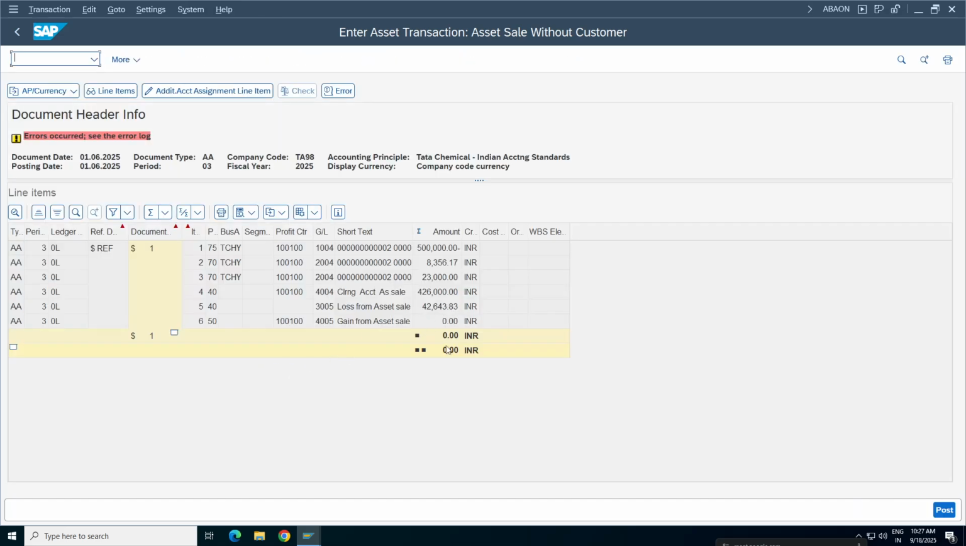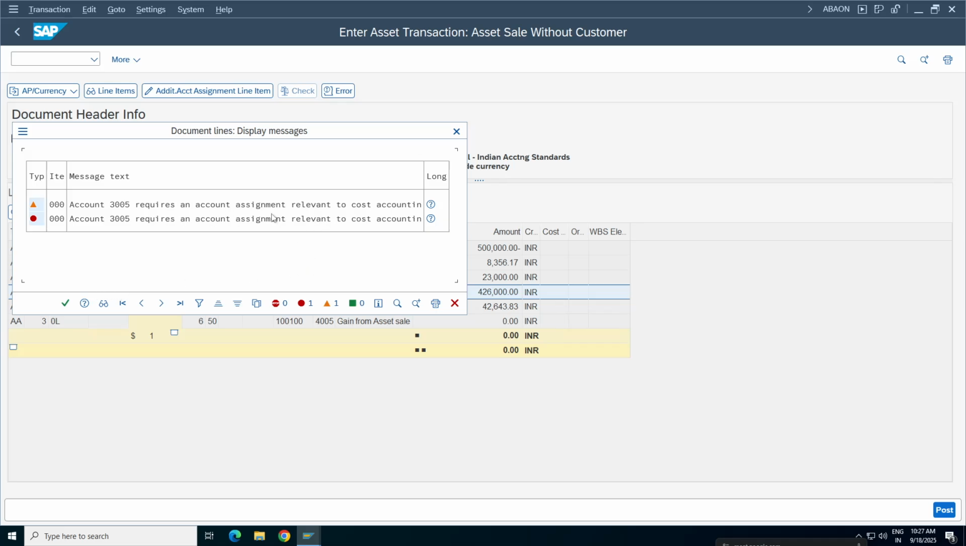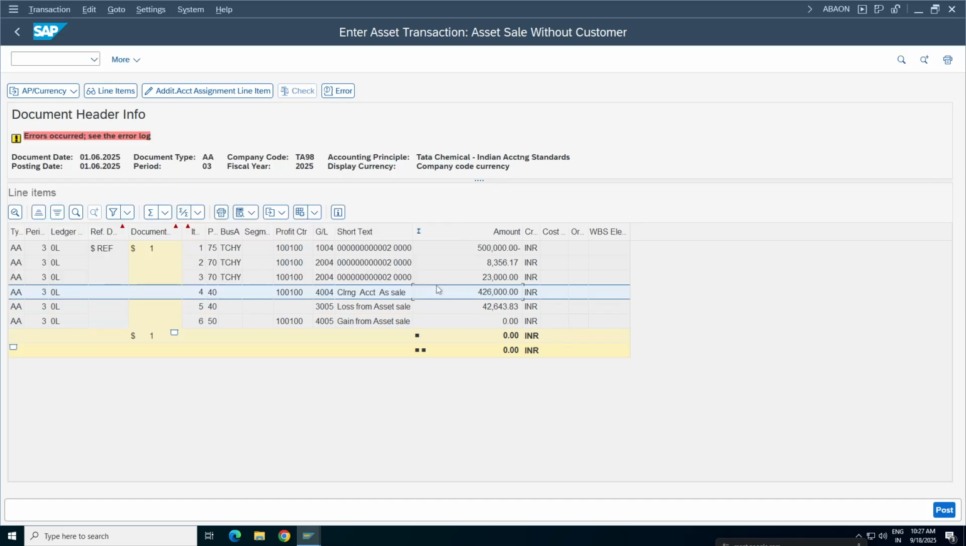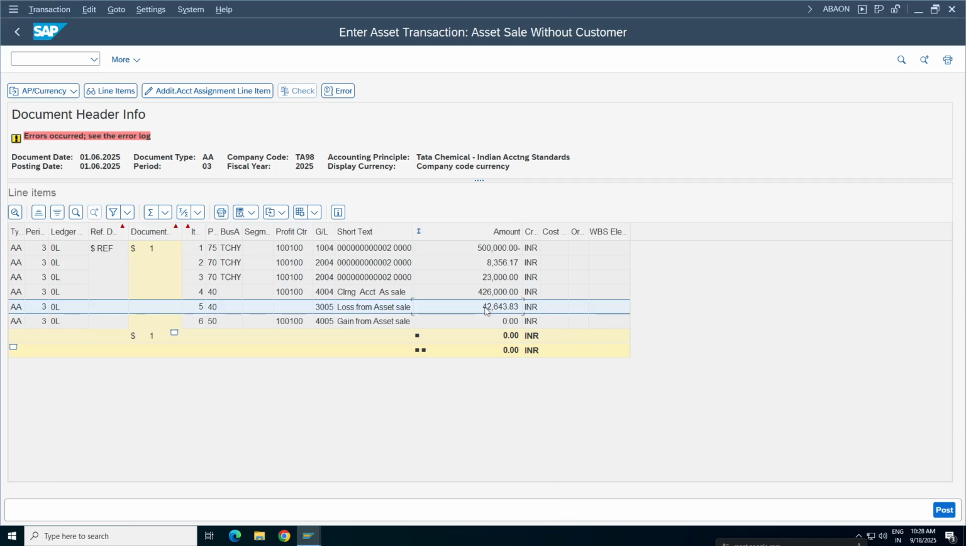So it is giving 4,26,000. Okay. But we see errors. Maybe a document type, I think. Account assignment. The system is expecting it, because 3005 is your primary cost account. Okay, we'll give some cost center over there. That is fine. I'm trying to understand what this is. See, this is your accumulated depreciation calculated 8356. Again, accumulated depreciation 23,000. Okay, so it has been deducted to 4,26,000, and loss from asset sale is 42. How much loss should we expect here? 1000. Okay.